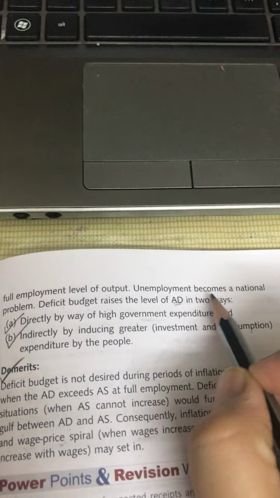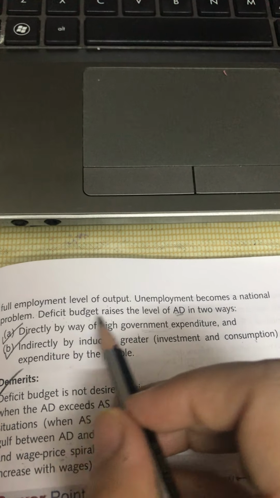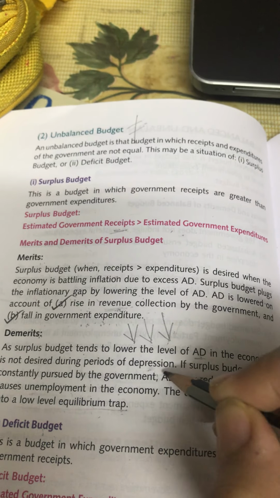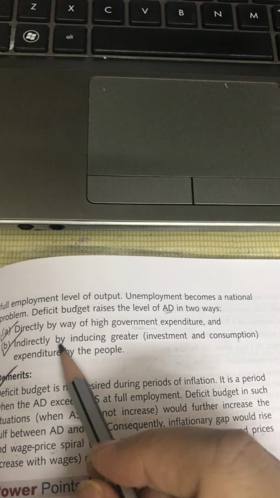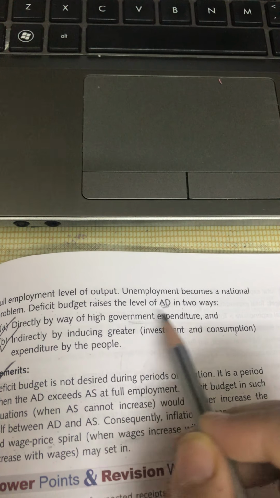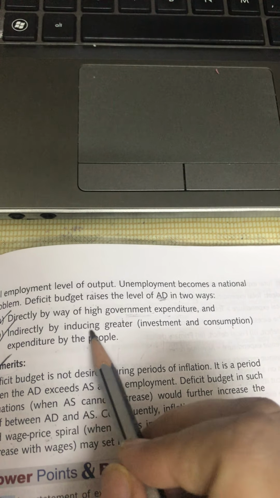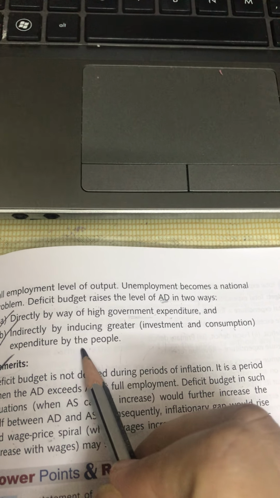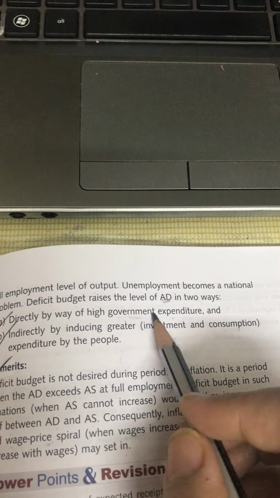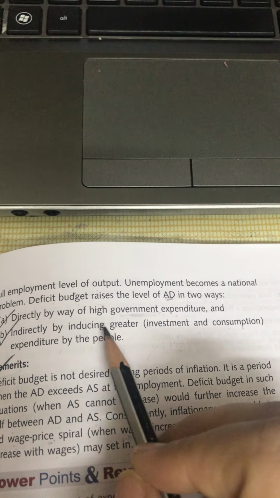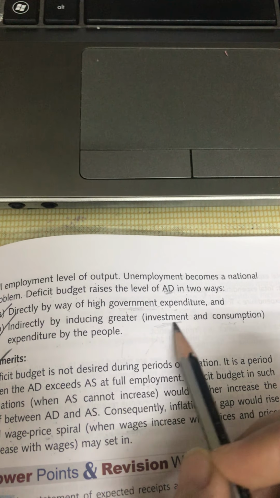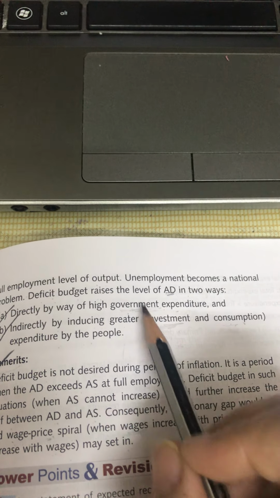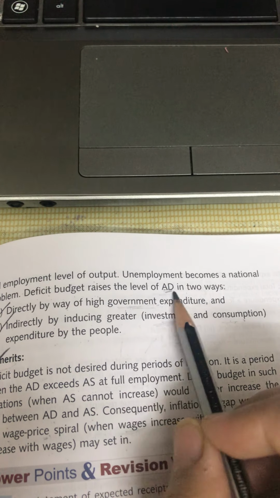Now unemployment becomes a national problem, and deficit budget raises the level of AD in two ways. When surplus budget lowers the level of AD, deficit budget can raise the level of AD in two ways. One is directly by way of high government expenditure, and secondly by inducing greater investment and consumption expenditure by the people. One way is where the government directly has to spend. Second is where we as consumers consume more, or producers invest more in the economy. So these are the two ways of increasing the AD.